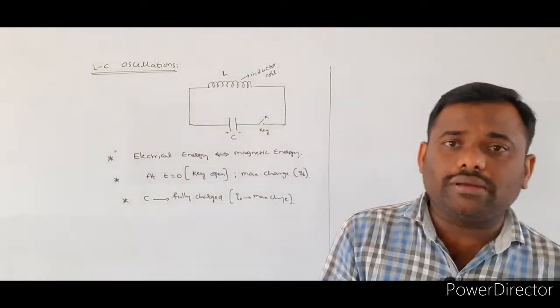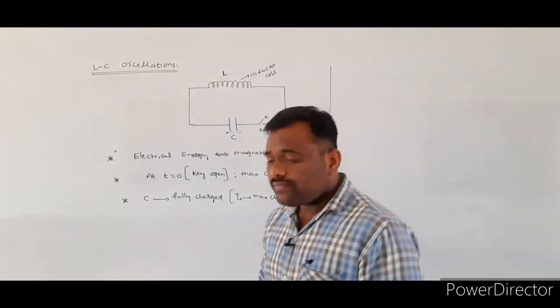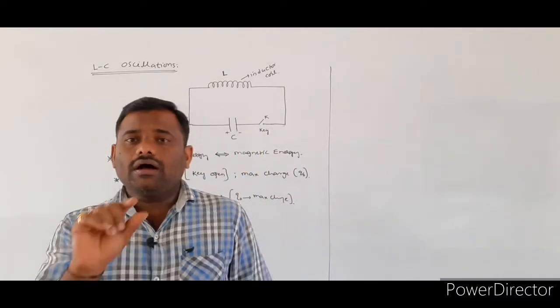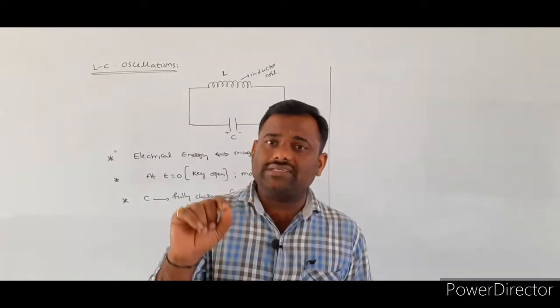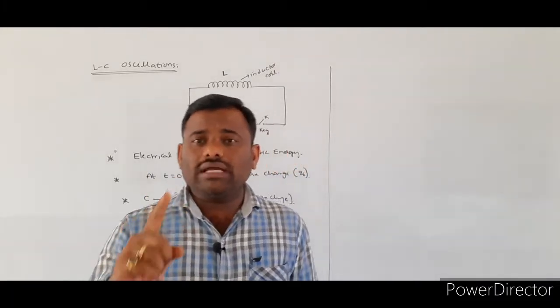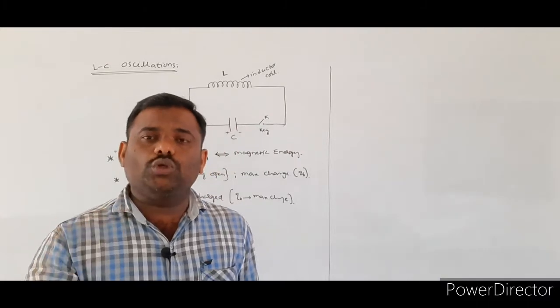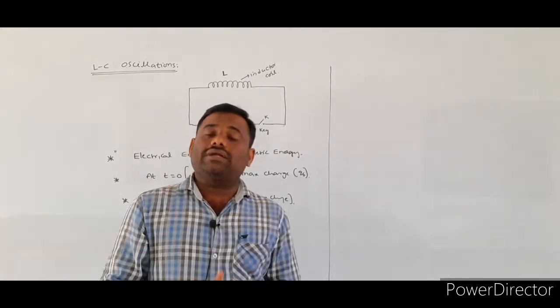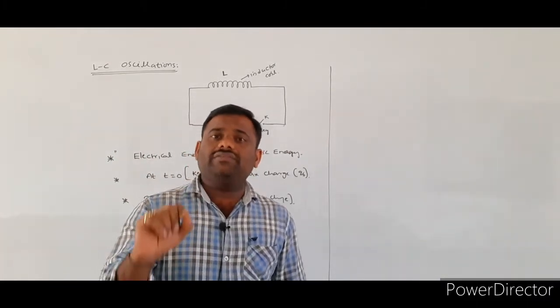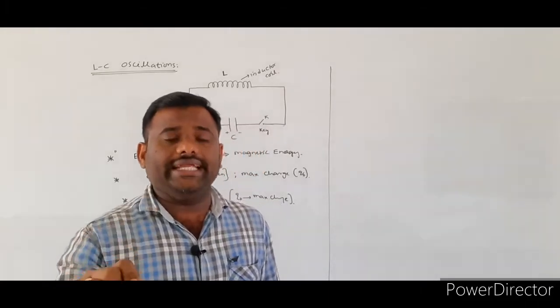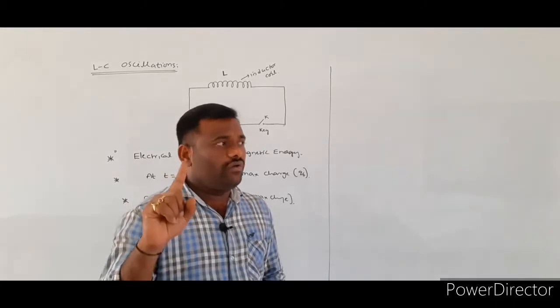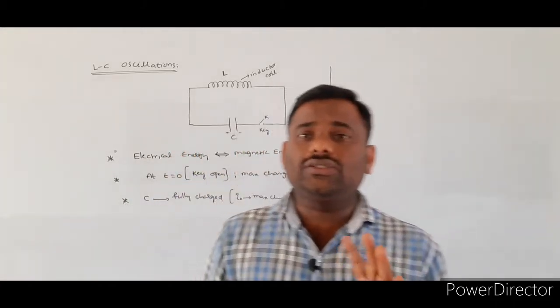And we know the basics of the capacitor. Whenever an isolated capacitor is taken, the amount of electrical charge stored over the capacitor plates will remain constant.